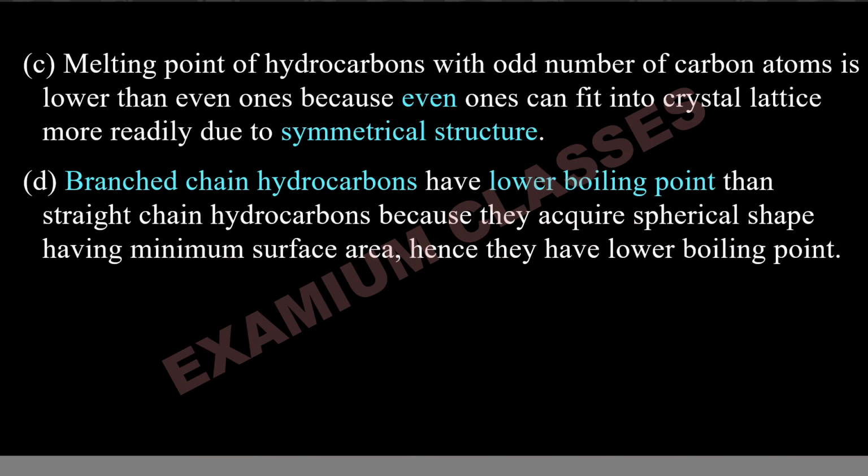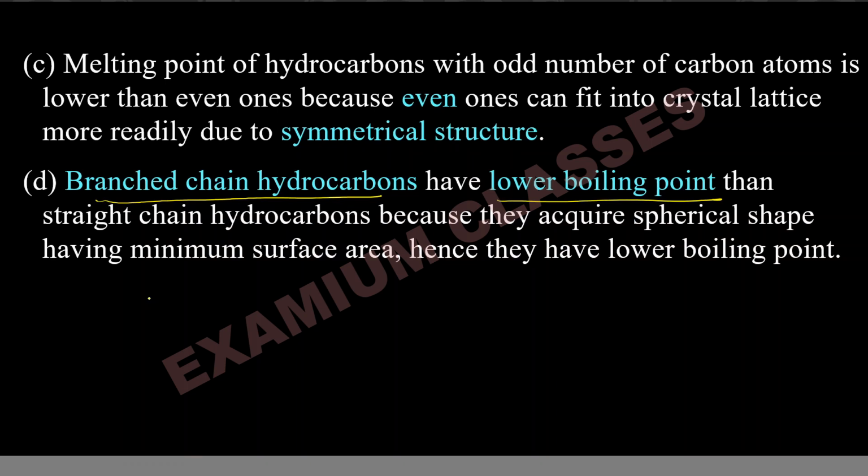So this rule is applicable when we have compounds that are isomeric. Suppose I have n-heptane and then I have branched ones also. For example, I have 2-methylhexane, so 2-methylhexane and n-heptane will be isomeric. In those cases, this rule will apply. Or even if they are different, they have almost the same molecular mass. Then branched chain hydrocarbons will have lower boiling point.